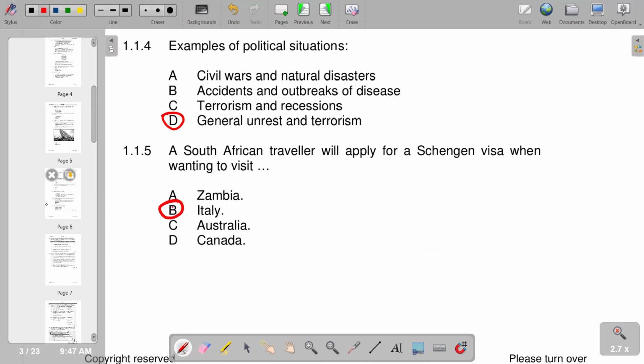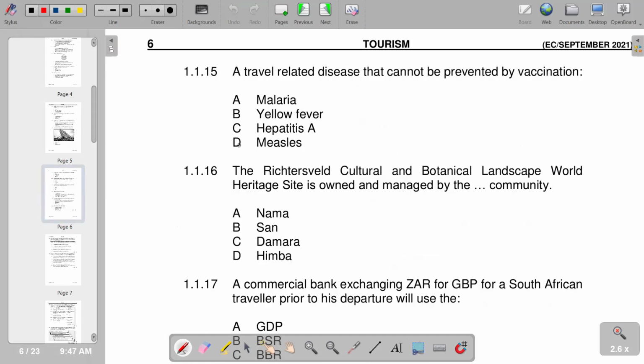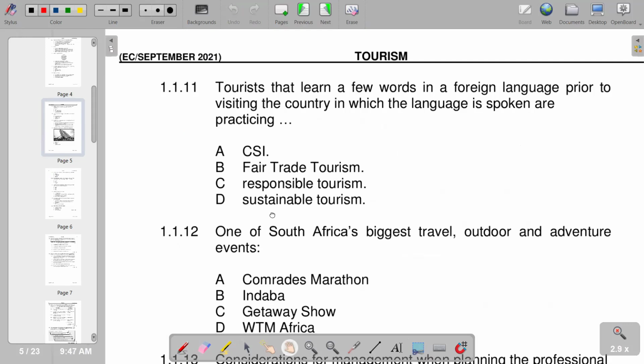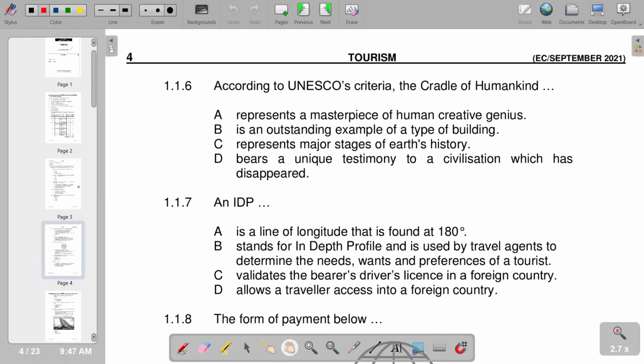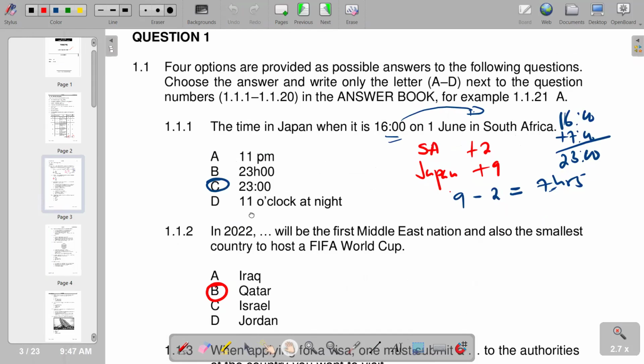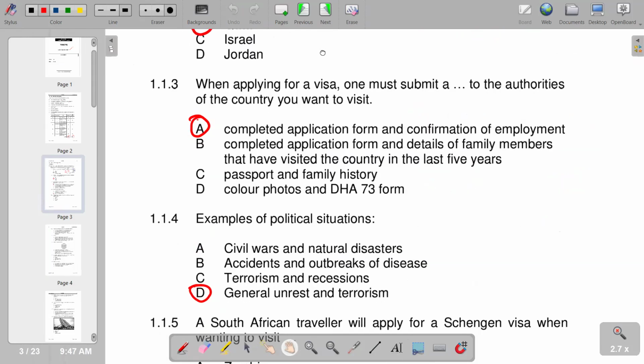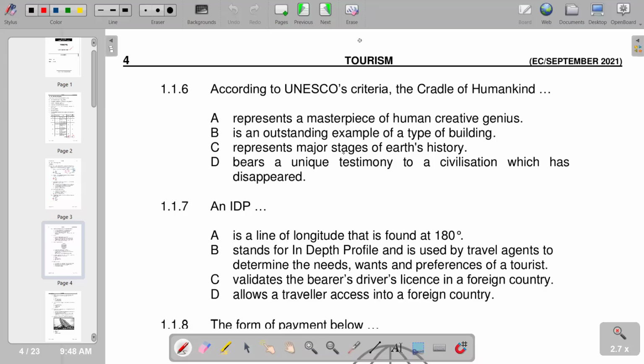So we move on to number 6. According to UNESCO's criteria, the cadre of humankind. The correct response is D, a unique testimony to a civilization which has disappeared. That is D, our correct answer on number 6.